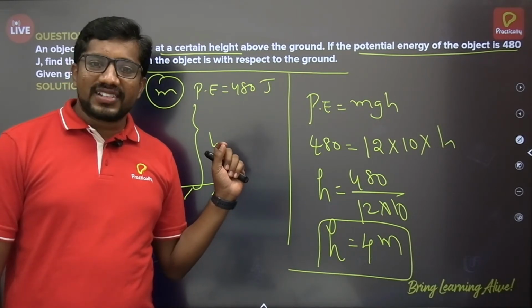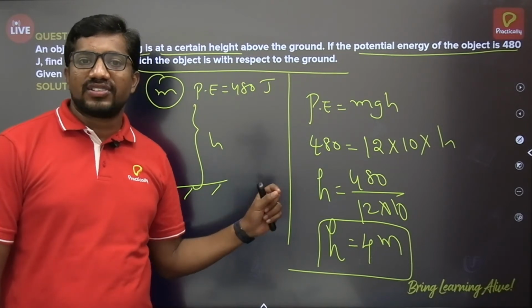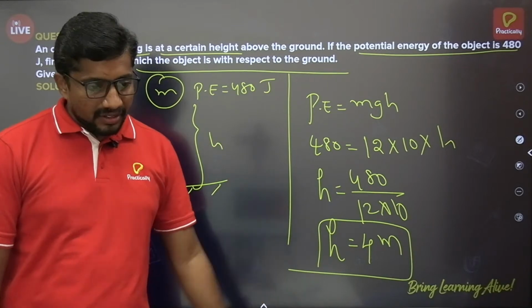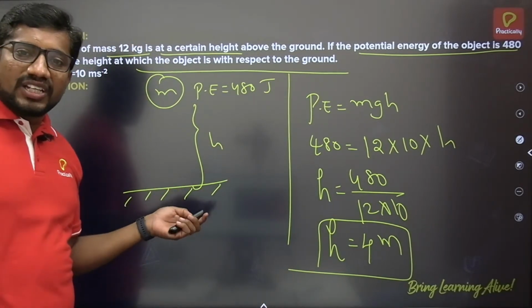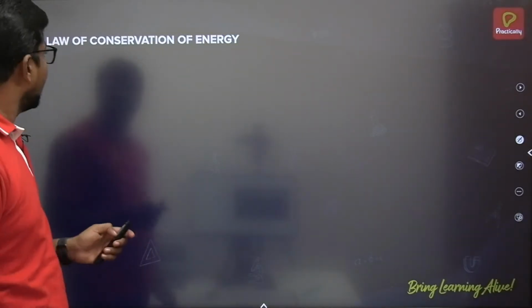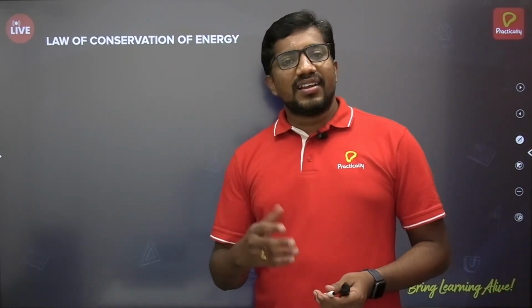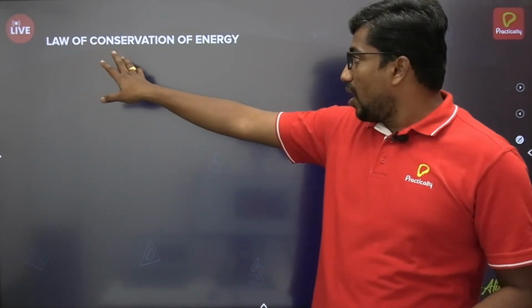This is a one shot session, and the chapter we are discussing is work and energy from class 9. So this is the question based on the potential energy acquired. Another important one is the law of conservation of energy. Very important. So the single and straight statement to define the law of conservation of energy is